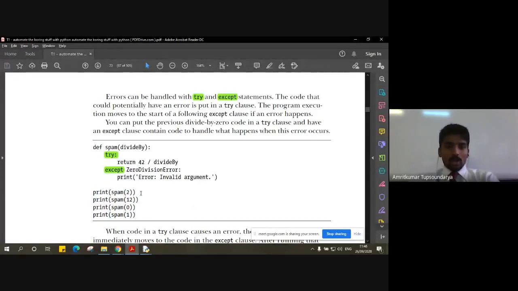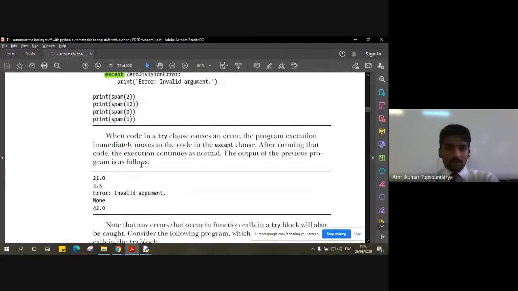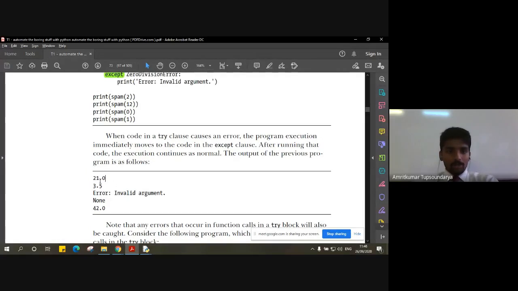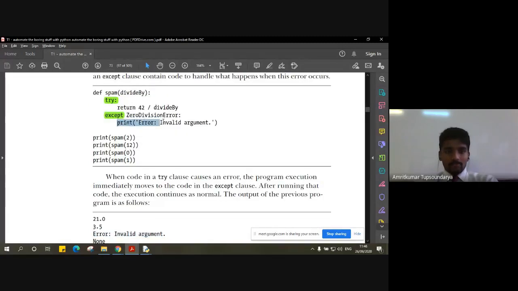So after execution of this program by using this try statement and except statement, we are able to get all our outputs for all our inputs, right? So 42 divided by 2 is 21. Then 42 divided by 12, we get 3.5. But when we encounter spam 0, that is 42 divided by 0, we get an error message, which is actually prompted by this exception, right?